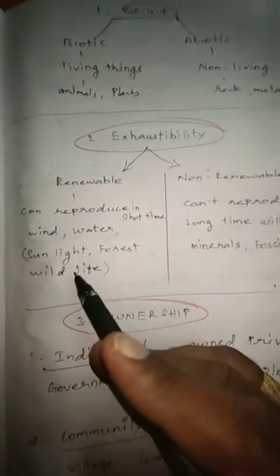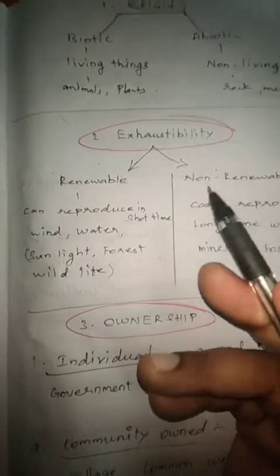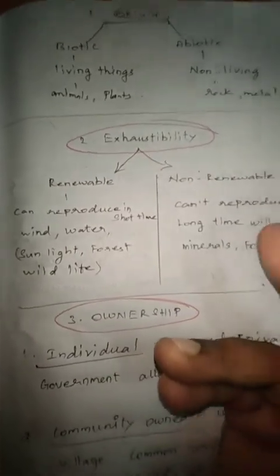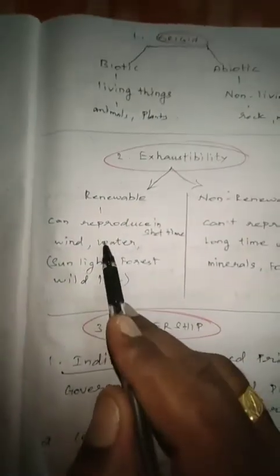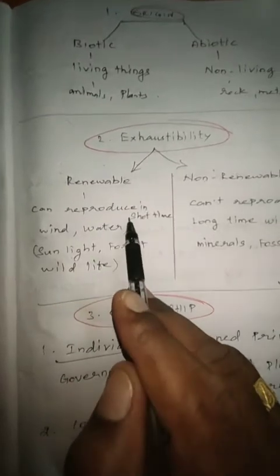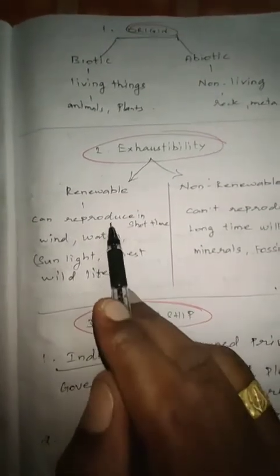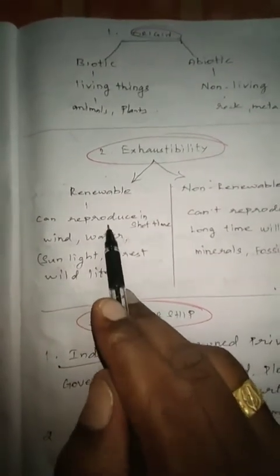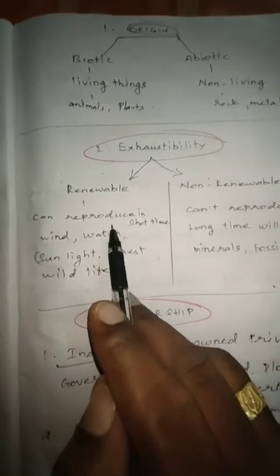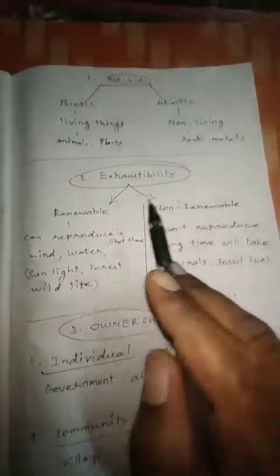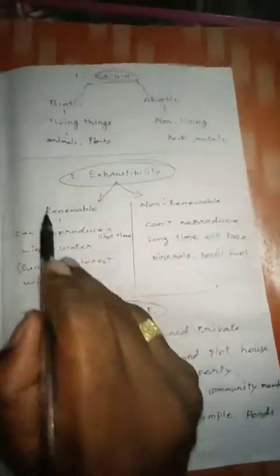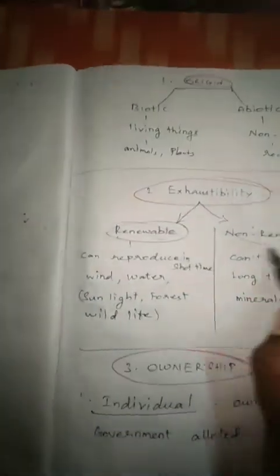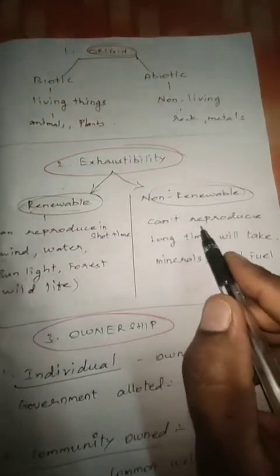Wildlife, animals: if we hunt the animal, the next day we can herd the animal. So renewable resources can reproduce in a short time. Yes, we can reproduce the resources. That is called renewable resources.